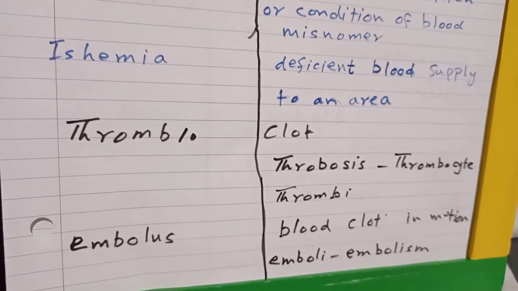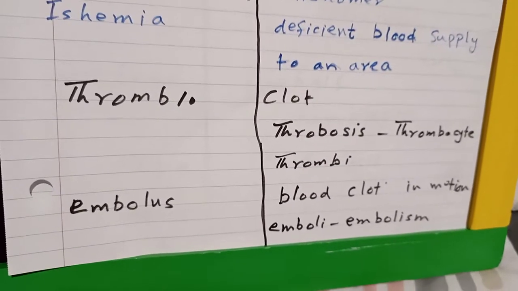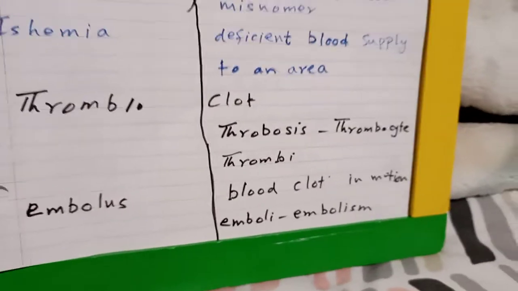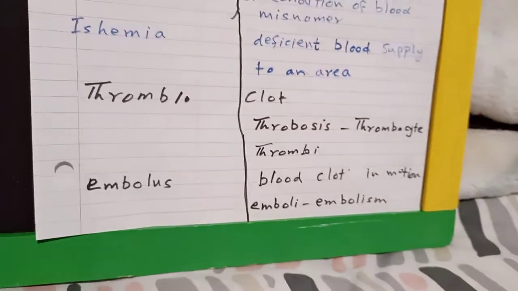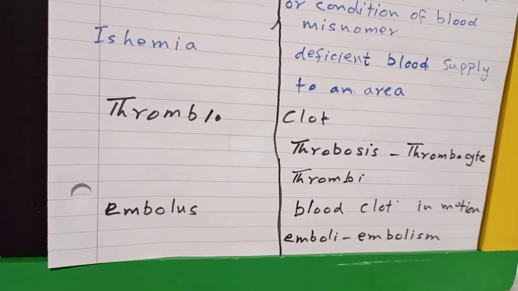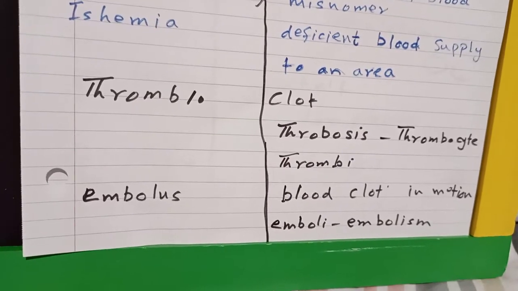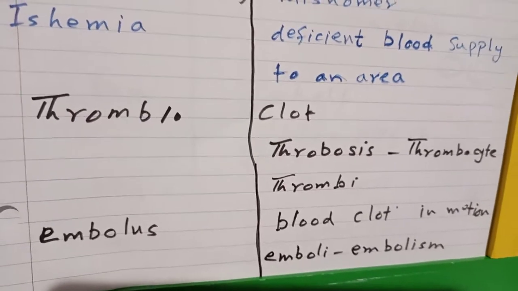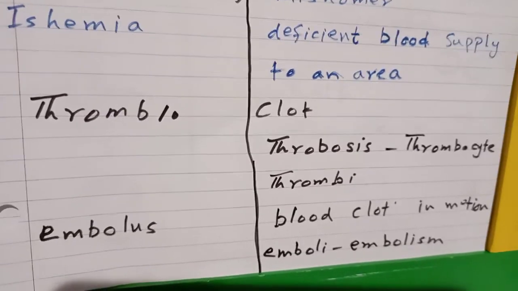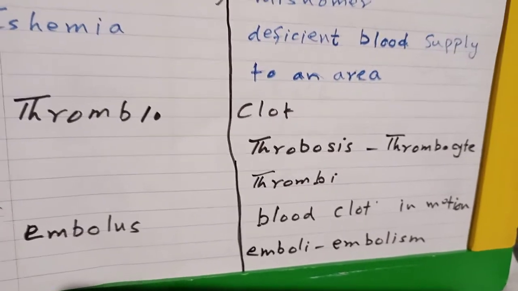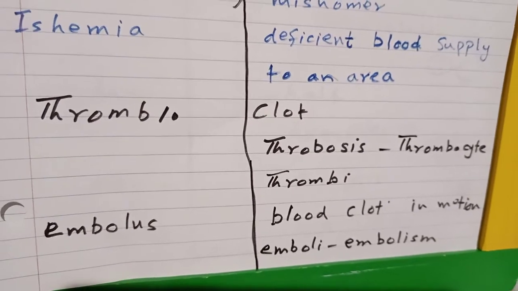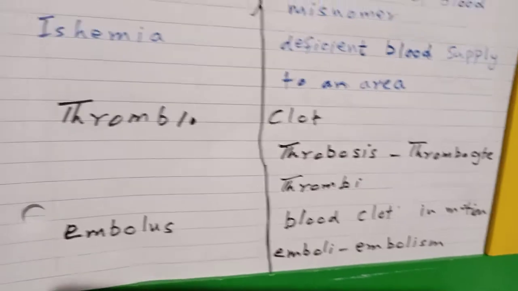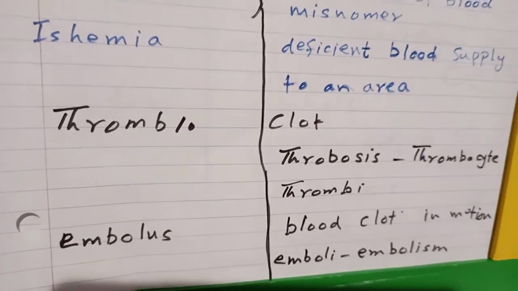Thrombo means clot. Thrombosis, condition of blood clot. Thrombocyte, clotting cell. Platelets are known as thrombocyte. When there is bleeding, a cut in the blood vessel, these are the cells that clot the bleeding and stop the bleeding. Embolus. Thrombus is attached with the wall of the blood vessel, but when it detaches from the blood vessel and is moving in the blood, this is known as embolus. Attach is thrombus and detach is embolus.